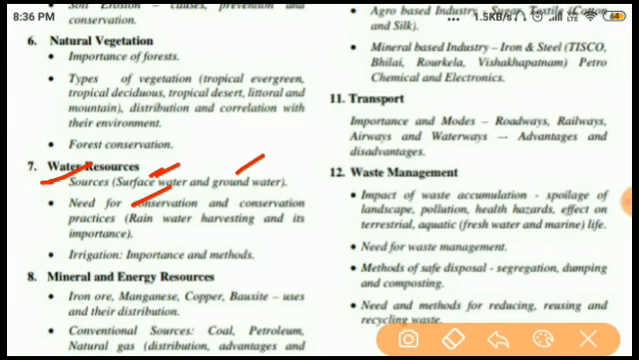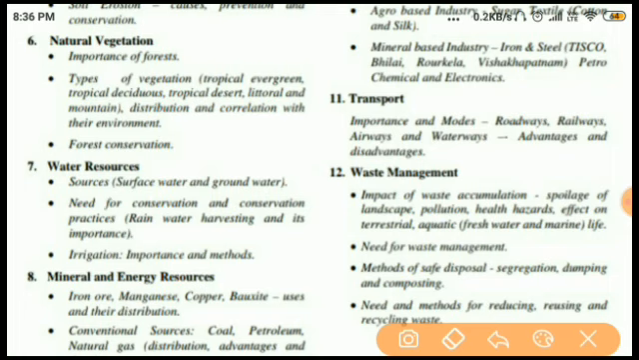You have to give attention to the syllabus, and you have to listen to lectures properly. Then only, I think, 50% marks you are getting very easily. So now next one, it is irrigation, importance and methods. Irrigation, watering the plants in the field. Next one, it is the minerals and energy resources.